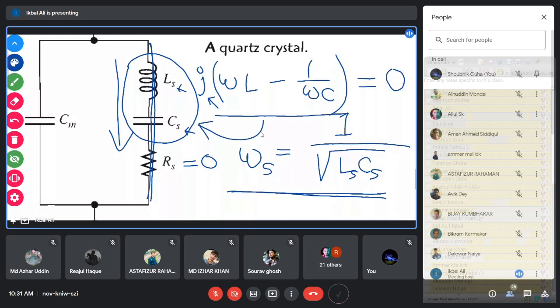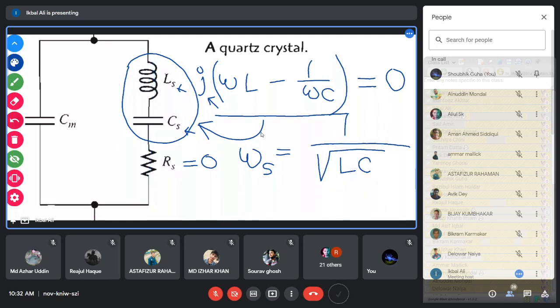If you set RS equal to 0, then this entire path will be short circuited because the impedance provided by the inductor and capacitor will become 0. So this is the 0 value at the resonance. So high current will flow. So that is the condition for the series resonance. So the crystal at the series resonant frequency omega S will pass the maximum amount of current, and that frequency is 1 by root over LSCS. I hope that you have understood this one.